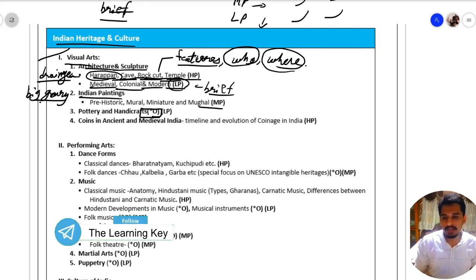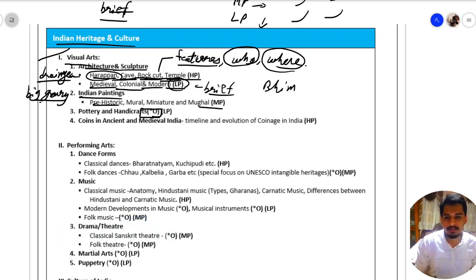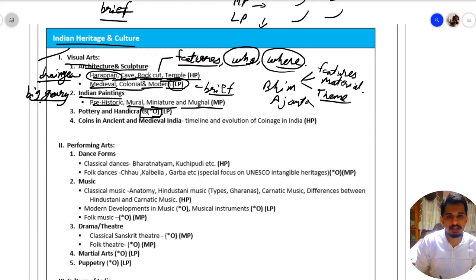Then comes Indian paintings. In Indian paintings, we have prehistoric such as Bhimbetka. Then we have mural paintings of Ajanta. Then we have miniature and Mughal paintings. For each of these paintings, you should know what are the features of this painting, what material was used to build them, and what is the theme around which they are centered. Then we have pottery and handicrafts. You should just have a brief overview of this topic.